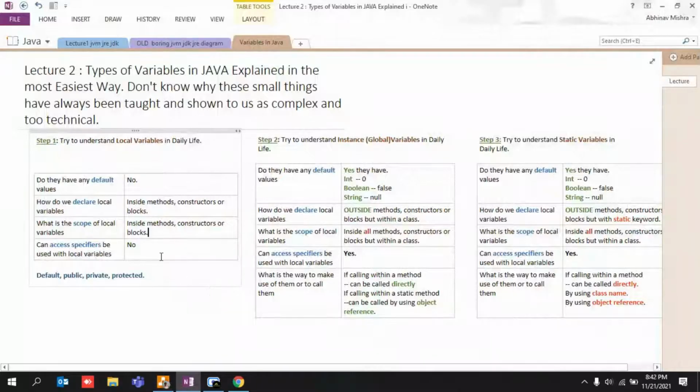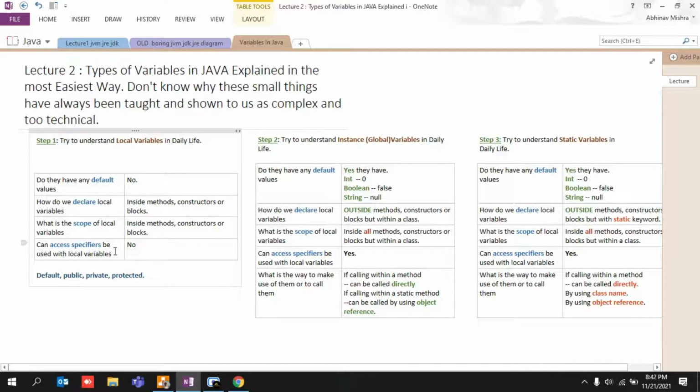No need to every time go and start writing code and learning from code. First, learn from your daily life what these things are all about. The Java language has not been developed by AI, right? It has been developed by a human being, so the concepts are the same. Even if you go for any other language, you will find the concepts relate to your life as well.